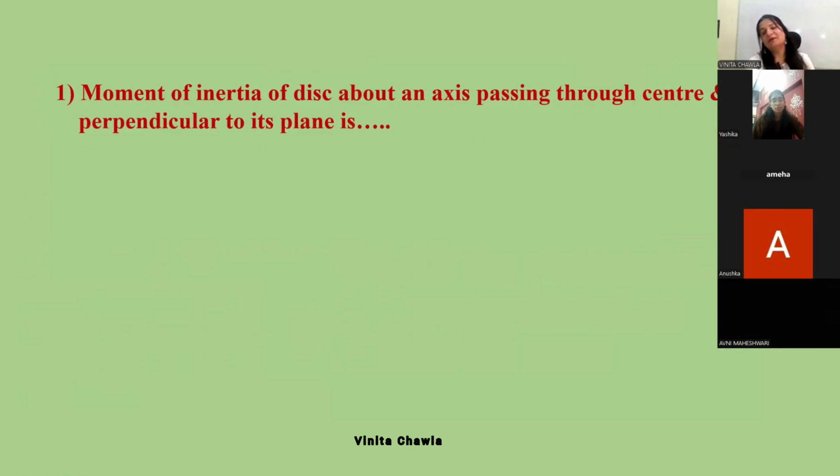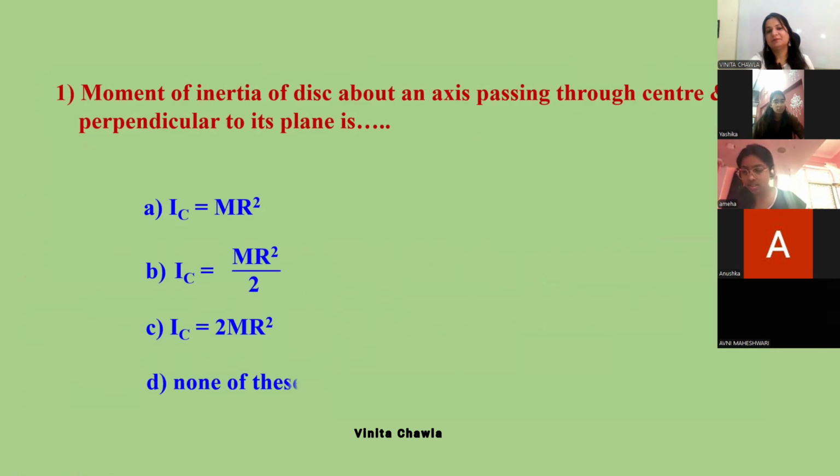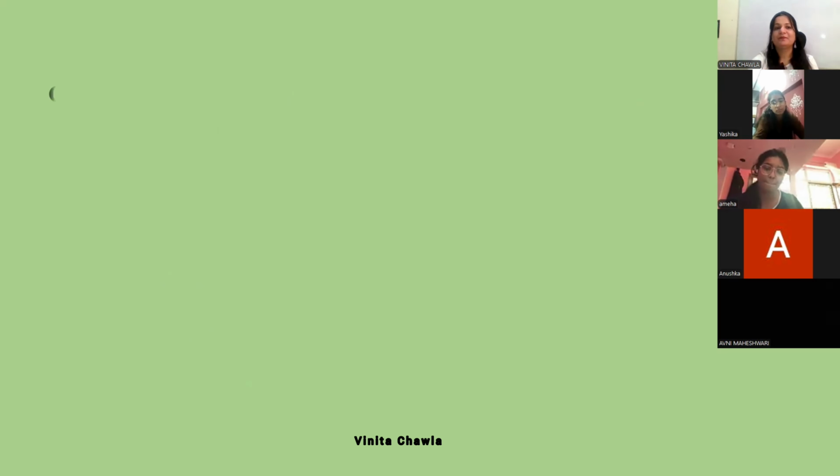We have questions based on this. Moment of inertia of the disk about an axis passing through the center and perpendicular to its plane is... The correct answer is option B, MR square by 2.